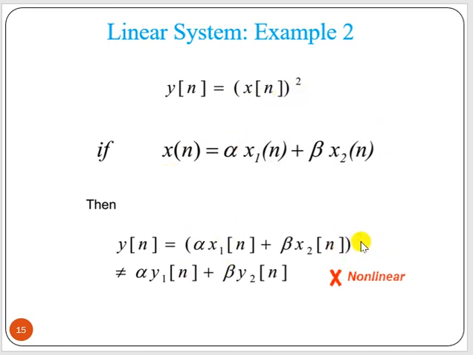If you square that, you will have alpha squared x1 squared, beta squared x2 squared, but we will also have another term, that is twice alpha beta x1 x2. That means it is not equal to this term. So it is not a linear system, this is a non-linear system.